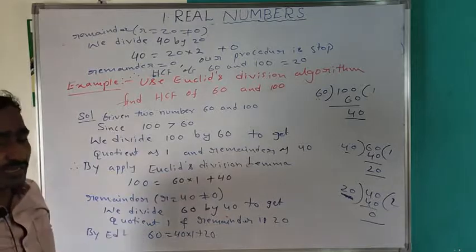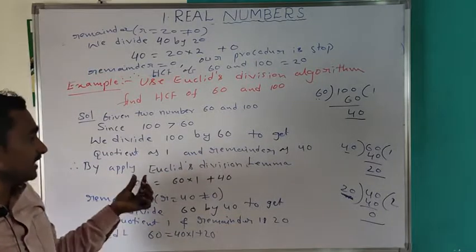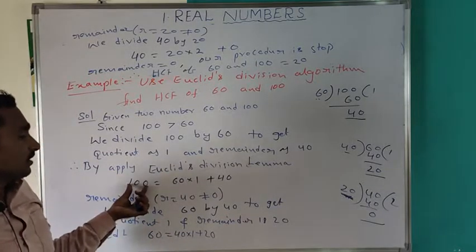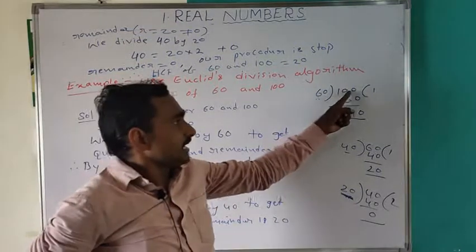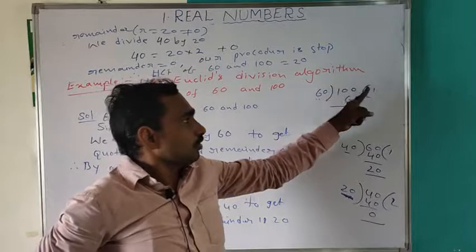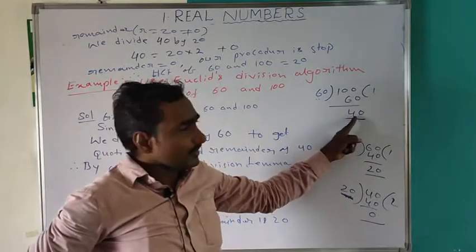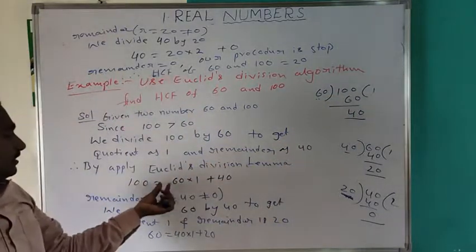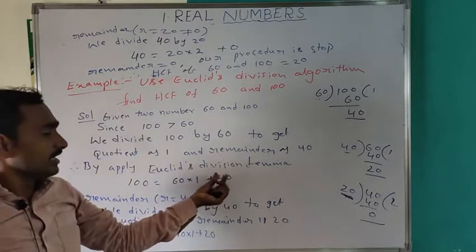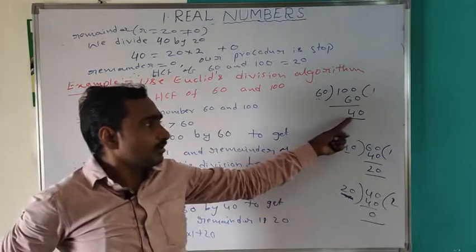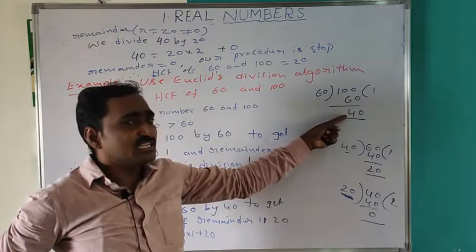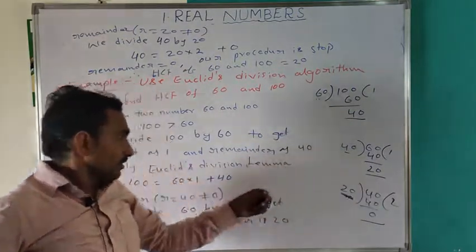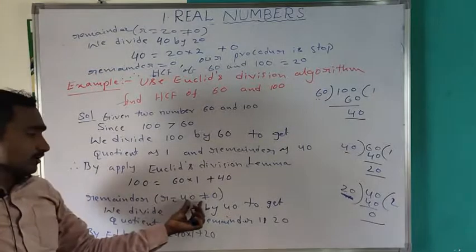By Euclid division lemma, dividend is equal to divisor into quotient plus remainder. Here the remainder is not equal to 0, so this process continues.